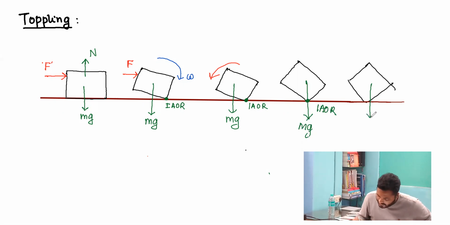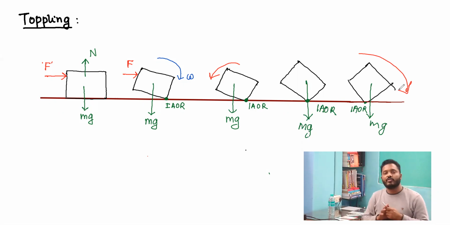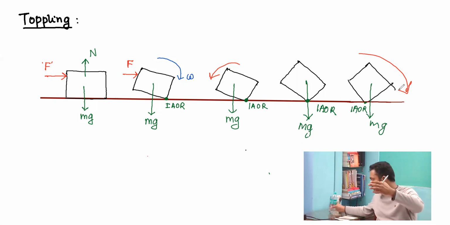The weight will start acting on the other side, and the system will eventually topple on the other side. So the toppling will become successful. So over here, if I exert this force for a considerable angle, that is at this point, maybe a little more, and even if I withdraw the force at that point, the weight component which is acting on the other side will topple the system about that particular axis of rotation.